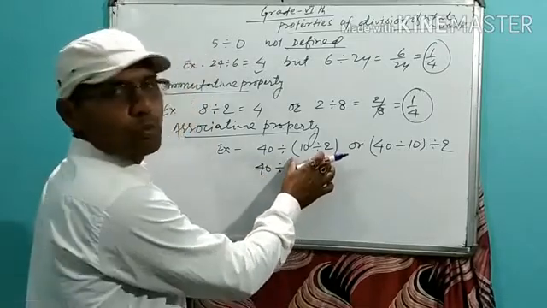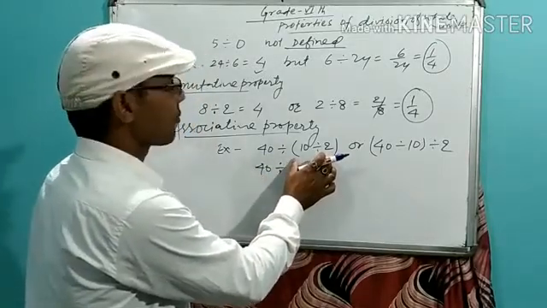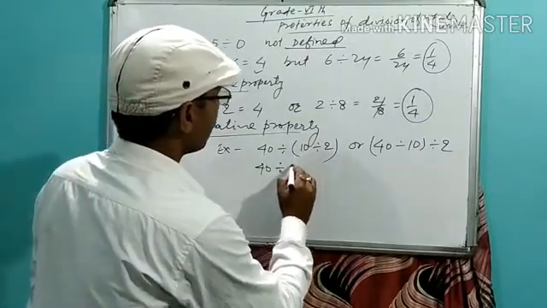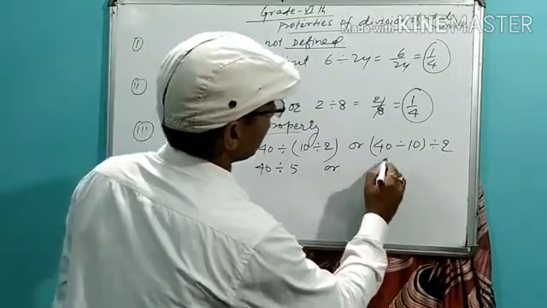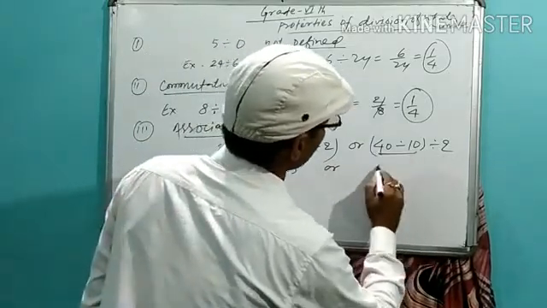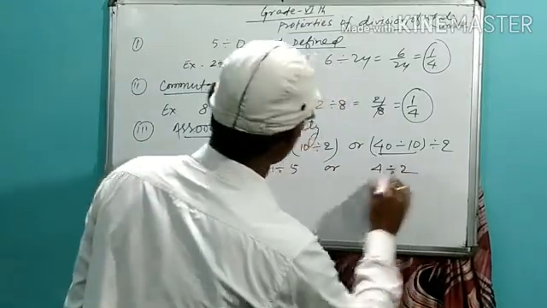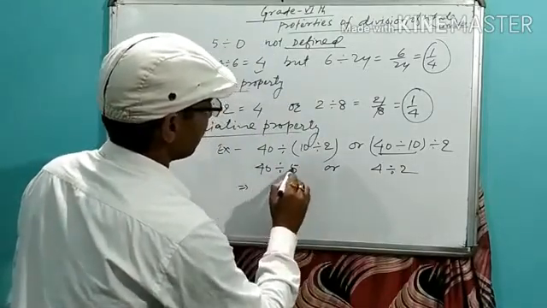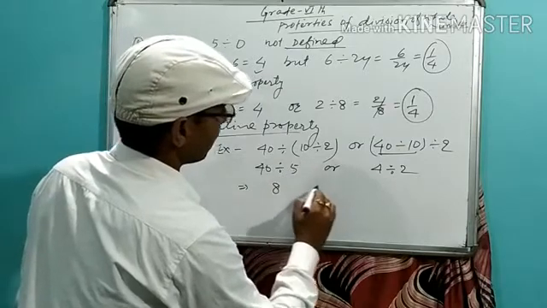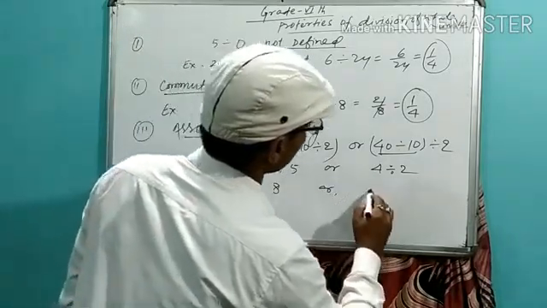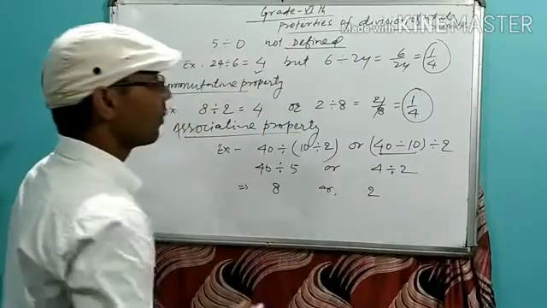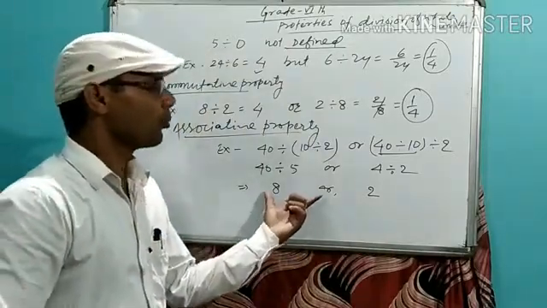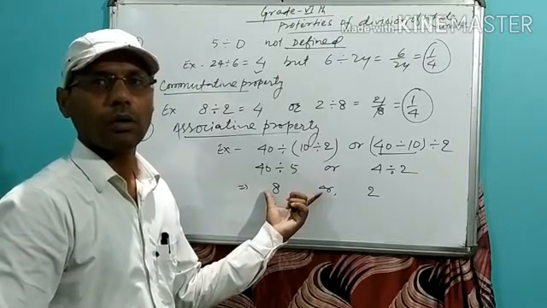At first we have to solve the middle bracket first. 10 divided by 2 is 5. Then 40 divided by 5 is 8. In the other way, 40 divided by 10 is 4, and 4 divided by 2 is 2. What are you looking at? The results of both are not equal.